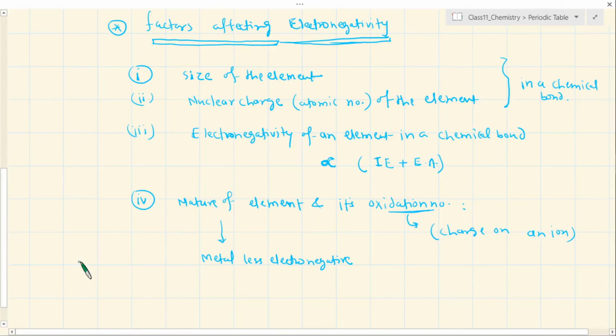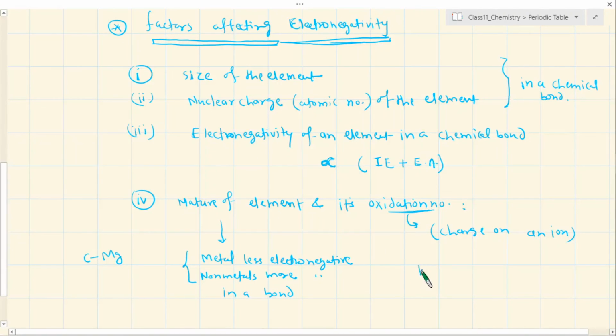So if there is a bond between carbon and magnesium, a covalent bond, magnesium will be less electronegative than carbon, because carbon is more powerfully drawing the electron. And non-metals are usually more electronegative in a bond.